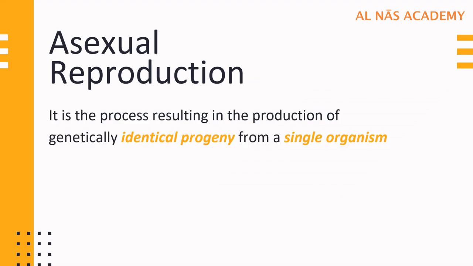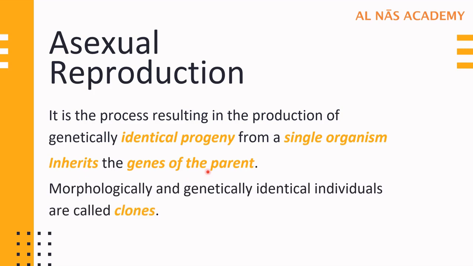Asexual reproduction is a process which results in the production of genetically identical progeny. Progeny means young ones, and these young ones are genetically identical and come from a single organism, that is, from one parent. That means they inherit all the genes of the parent. Any individuals which are morphologically and genetically identical, we call them clones. Till here, is it clear?